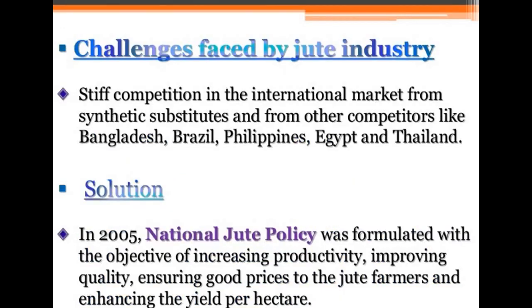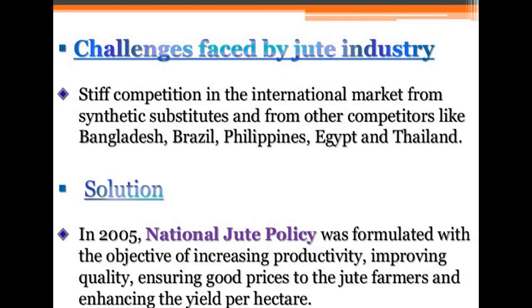Now, the jute industry also faces a lot of challenges in today's time. First of all, stiff competition from the international market, from synthetic substances and from other competitors like Bangladesh, Brazil, Philippines, Egypt and Thailand.